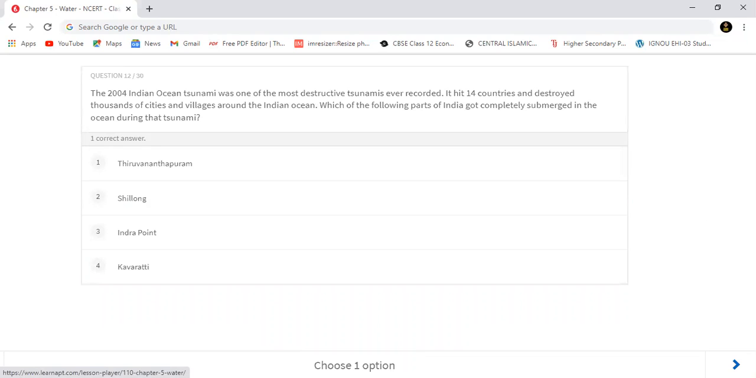मैंने आपको 2008 सुनामी के बारे में बता दिया, ठीक है। चलो क्वेश्चन नंबर 12, the 2004 Indian Ocean tsunami was one of the most destructive tsunamis ever recorded. It hit 14 countries, okay, and destroyed thousands of cities and villages around the Indian Ocean. So which of the following parts of India got completely submerged in the ocean during that tsunami?